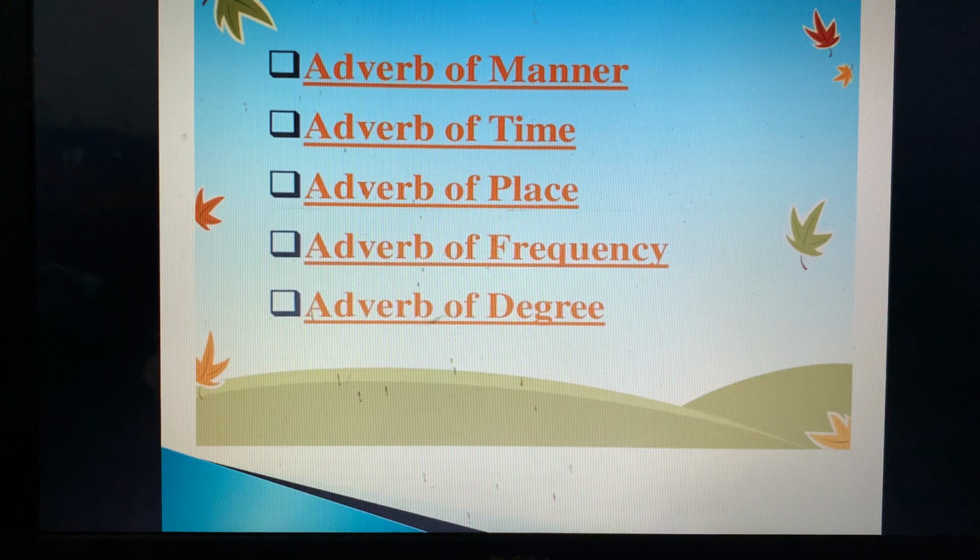Fast is the adverb of manner. There is no word fastly. Fastly is wrong. We always say it as fast. You can take more examples also. She speaks politely. Politely is the adverb of manner. Adverb of manner tells us how the action is done. कोई काम होता है वह कैसे होता है.